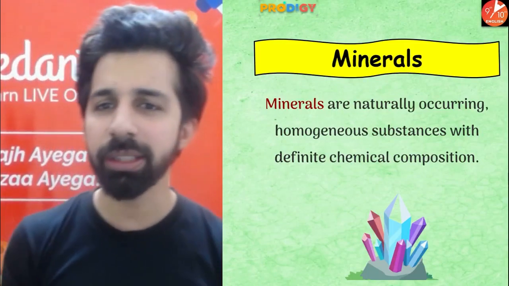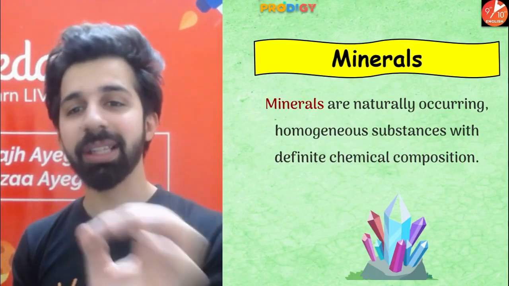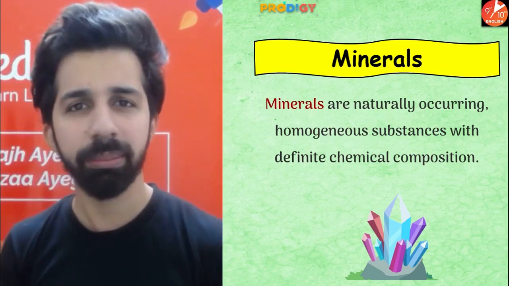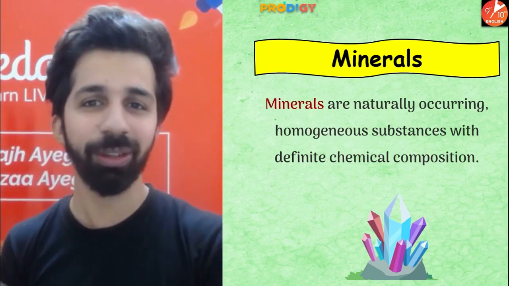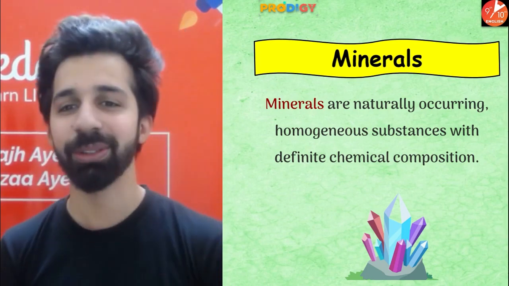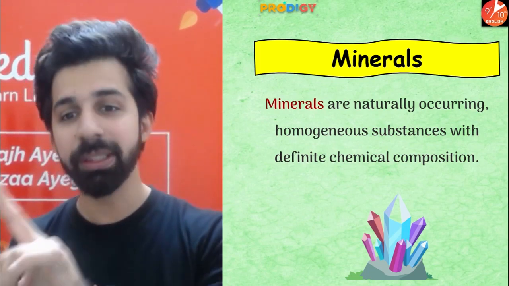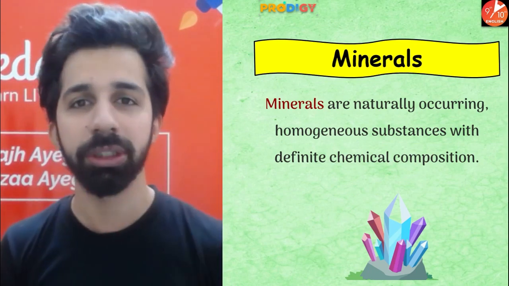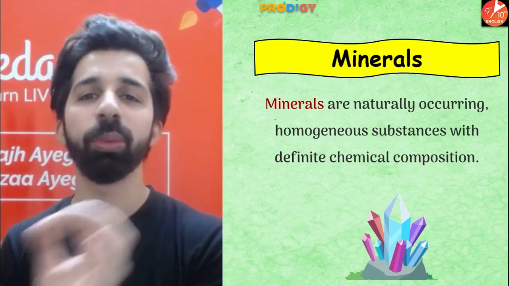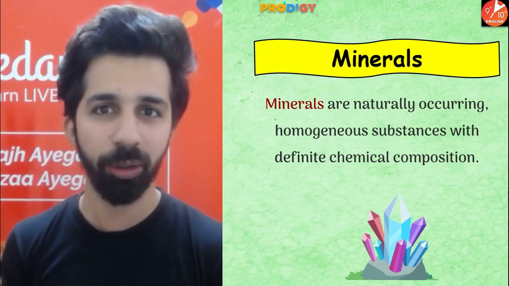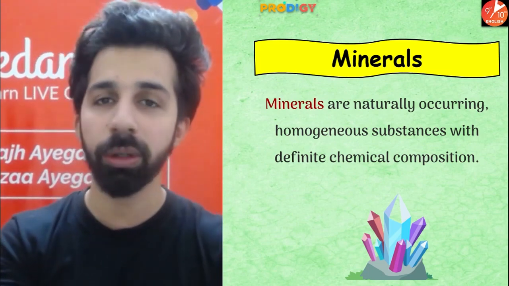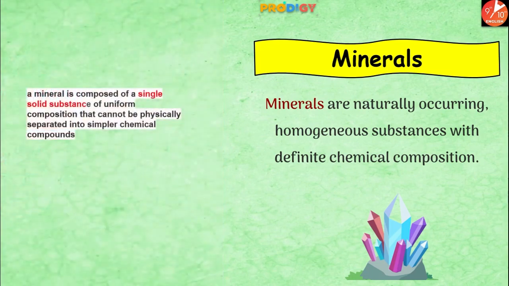So guys, what are minerals? Minerals are naturally occurring. Means humans cannot take the credit for the formation of minerals. So they are naturally occurring homogeneous substances with definite chemical composition. So what do we understand from homogeneous substances and definite chemical composition? I want you people to look at the left hand side of the screen.